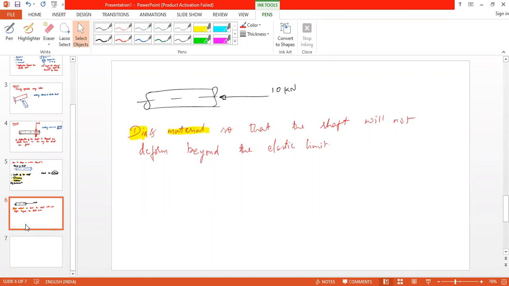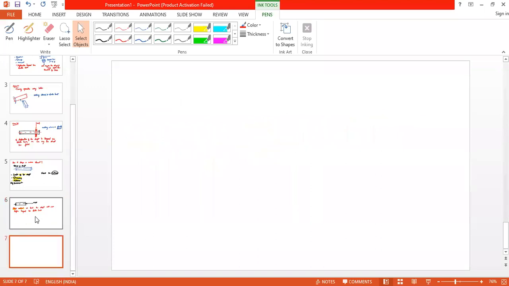Any other answer? Analysis by any previous experiments. Any other answer? Sir, we assume a particular diameter and calculate the stress.